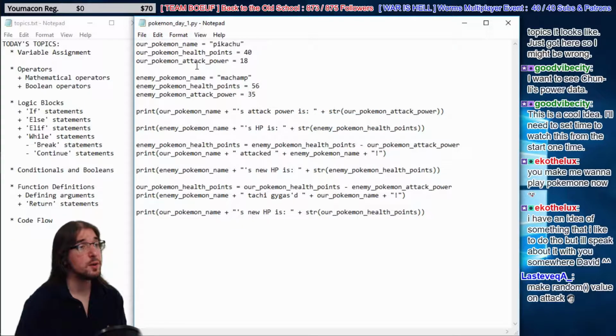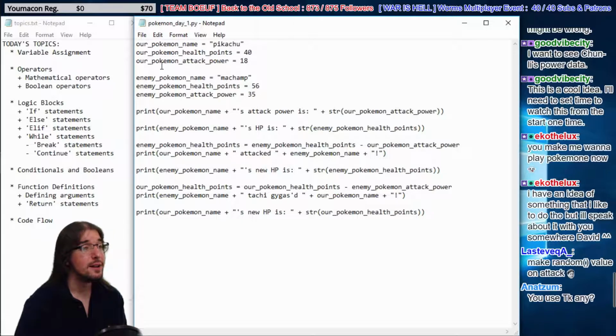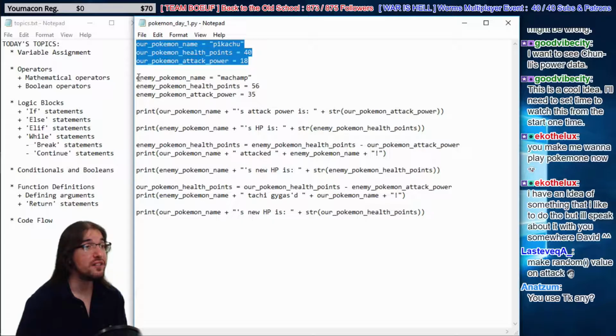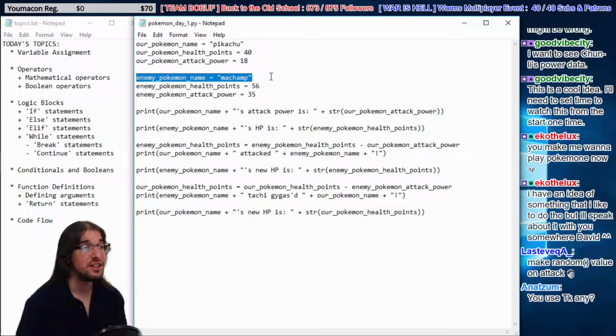So what have we done here, guys? Well, we've reorganized our code. We've changed the order that things happen in, but it's only the assignment, so it doesn't really matter. So now, right off the bat, we define our Pokemon stuff. Our Pokemon's name is Pikachu. He has 40 health points. He has 18 attack power. Then we define our enemy Pokemon stuff. His name is Machamp. He has 56 health points. He has way more attack power at 35.